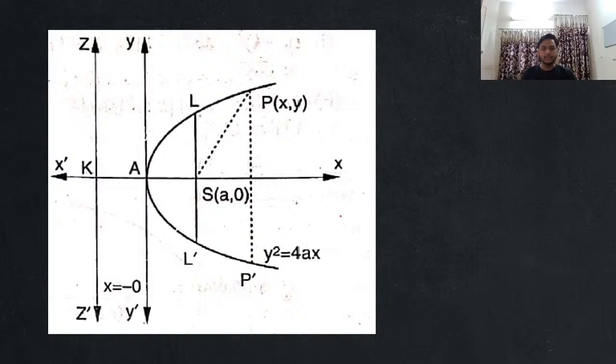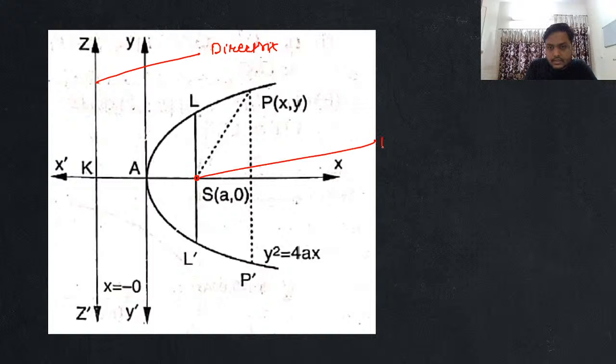Now I was talking about this, and then we'll take some questions based on parabola. You'll see how we're going to proceed with these things. Now please focus, guys. Let's talk about some of the points over here. This is the line that I'm talking about. This line is known as the directrix. First of all, this point that I'm talking about over here is known as my focus.